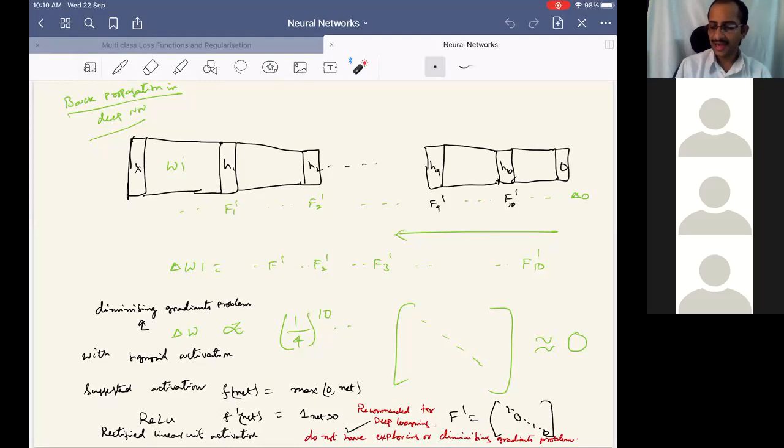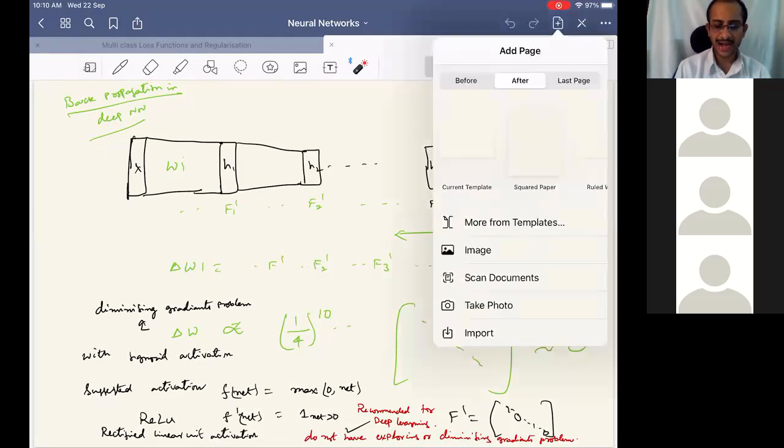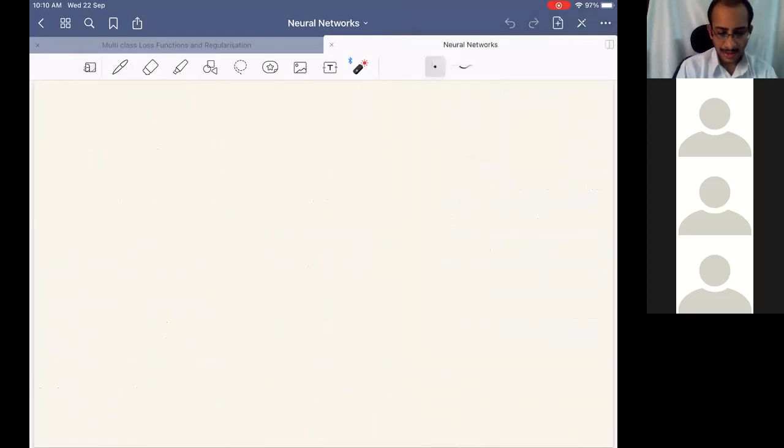So now let us see a little bit on the small variants of the ReLU activation function, and then move on to the discussion on different loss functions. How did we define the ReLU activation function? F of net, we defined it as max of 0, net, at a given layer.